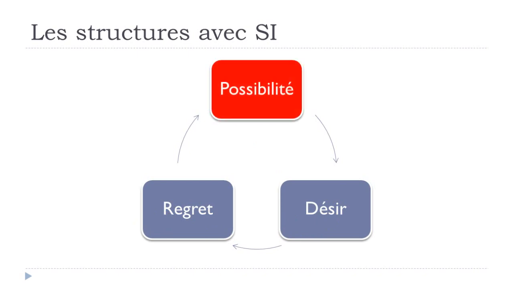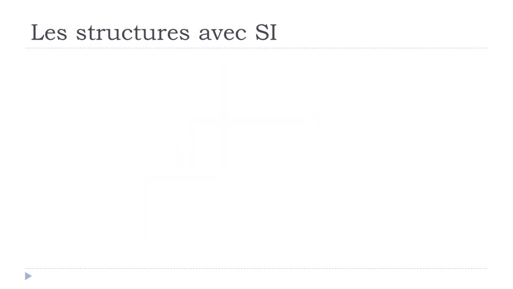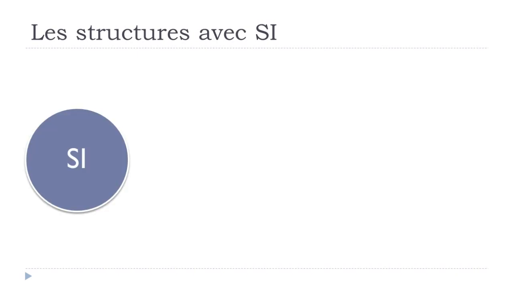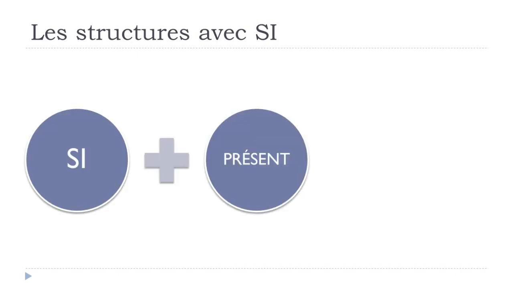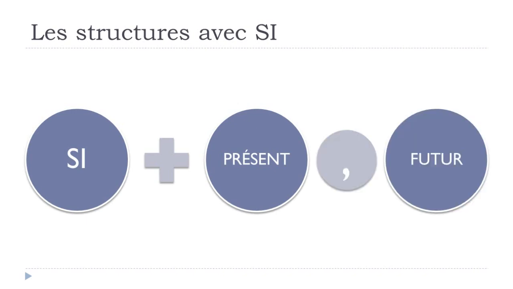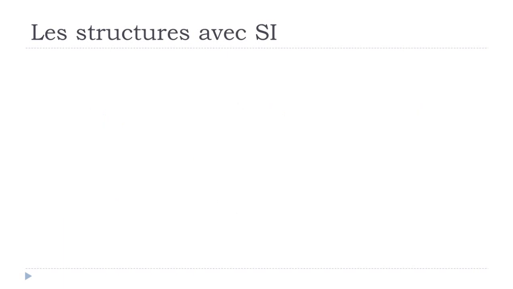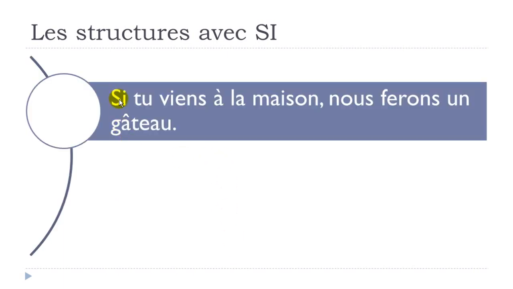And so we'll start with la possibilité. So if we want to express this possibilité thing, the first option we'll have is si, and it will be constructed with the présent, and it will be followed by le futur. Okay, so let's have an example here. Si tu viens à la maison, okay, venir is to come, à la maison, at home, nous ferons, so that's the future form of faire, so we will do, un gâteau, a cake. Okay, si tu viens à la maison, nous ferons un gâteau.